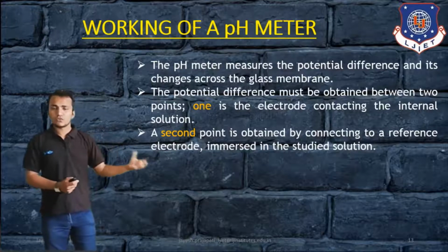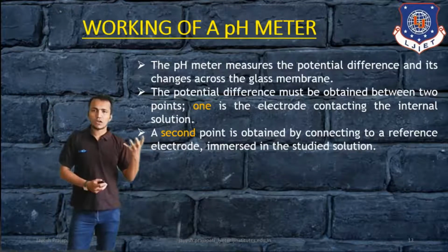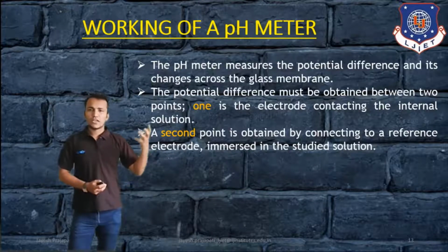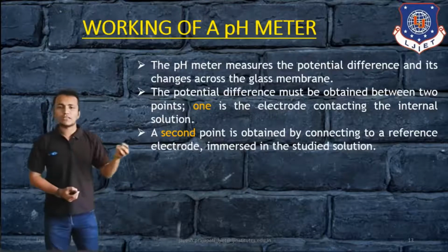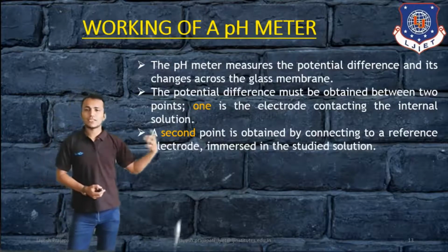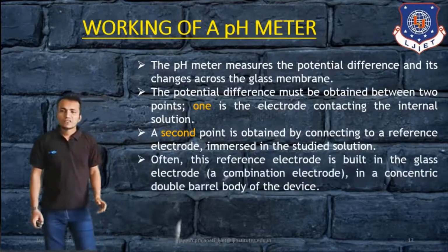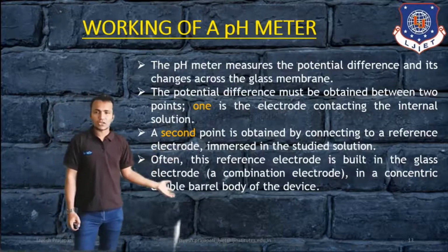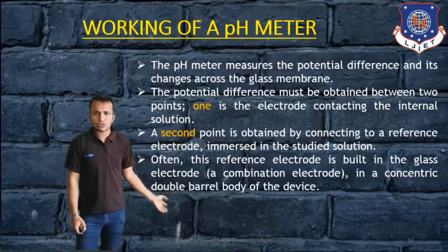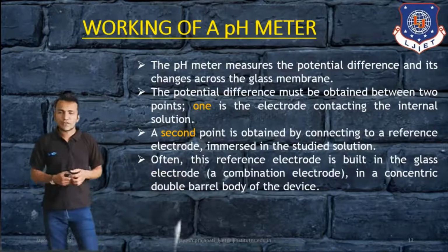So that is how we can measure pH by using the pH meter. The 2 points in the pH meter are: one, a glass or membrane electrode containing the internal solution, and second, a reference electrode immersed in the studied solution. Often this reference electrode is built into the glass electrode, a combination electrode in a concentric double barrel body of the device.